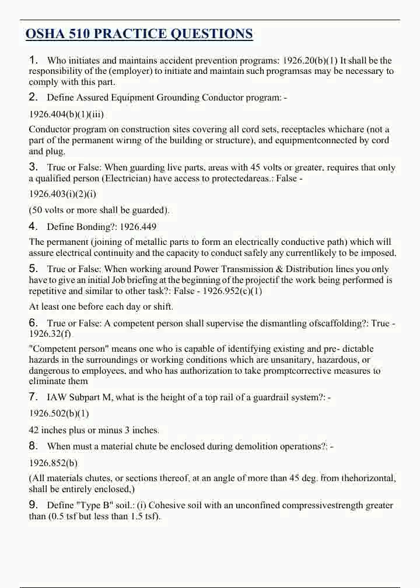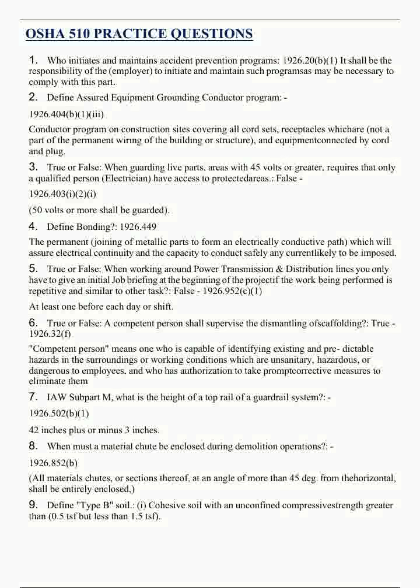3. True or false? When guarding live parts, areas with 50 volts or greater require that only a qualified person, an electrician, have access to protected areas. False. 1926.403(i): 50 volts or more shall be guarded.